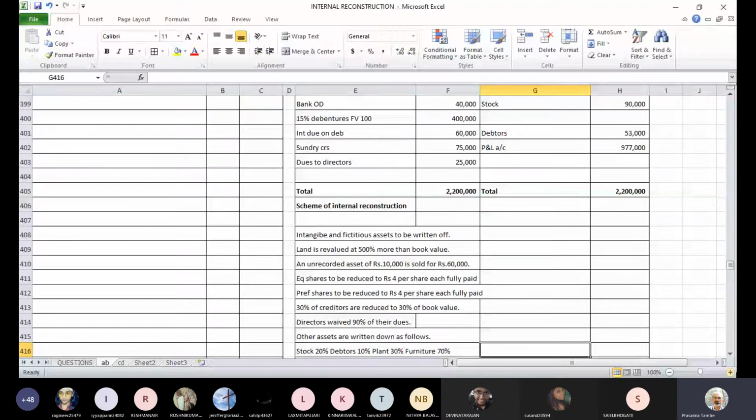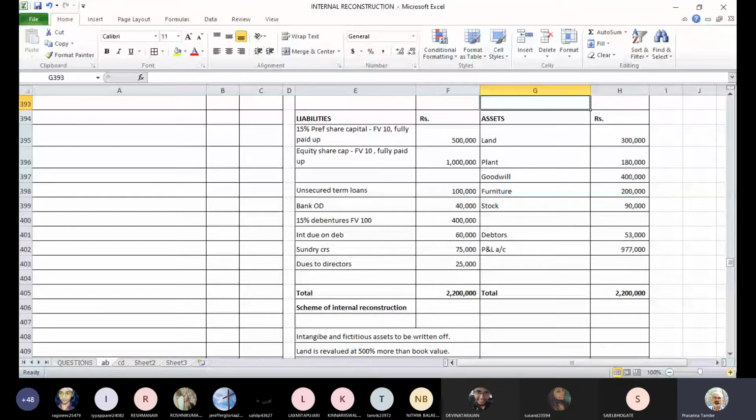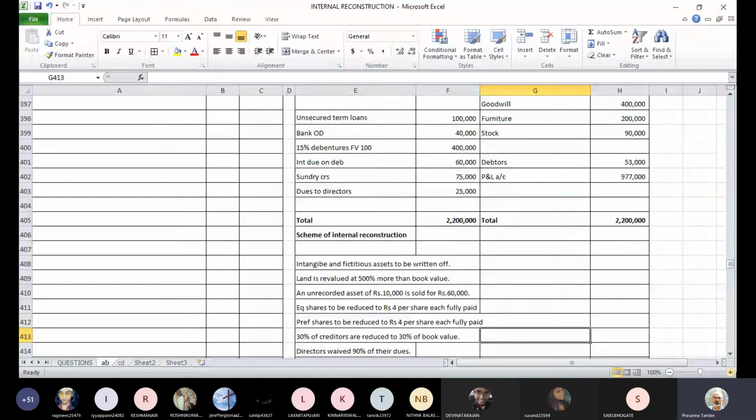Is it 4 to be written out? Achha, reduced to 4 per share. Okay. So that means we are going to consider 6 rupees per share as a differential that will go to the capital reduction account. So the next entry that we are going to pass is equity share capital account debit, face value 10 lakhs, to capital reduction account 6 lakh rupees, to equity share capital for face value 4 account 4 lakh rupees. That's going to be the entry because these are reduced to 4 rupees per share.